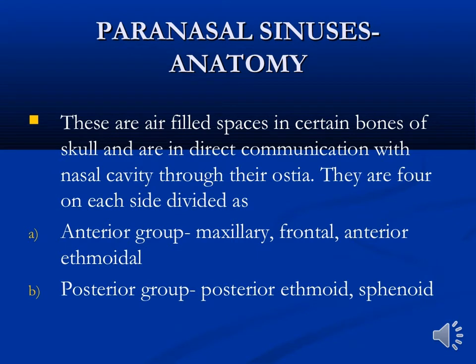The paranasal sinuses are air-filled spaces in certain bones of the skull and are in direct communication with the nasal cavity through their ostia. There are 4 on each side, divided into 2 groups: the anterior group, which includes the maxillary sinus, frontal sinus, and anterior ethmoidal; and the posterior group, which includes the middle ethmoidal, posterior ethmoidal, and sphenoidal.